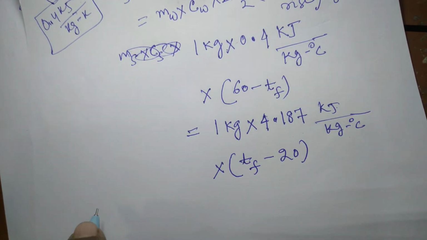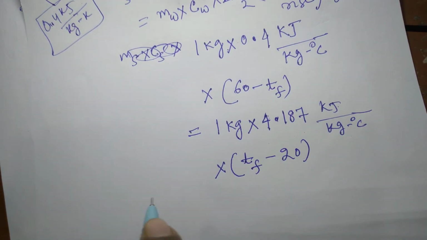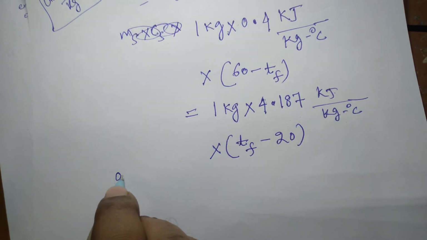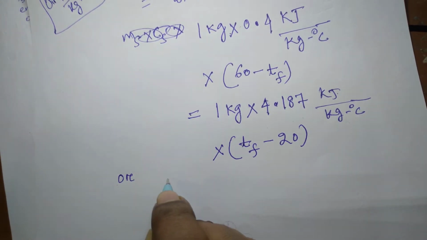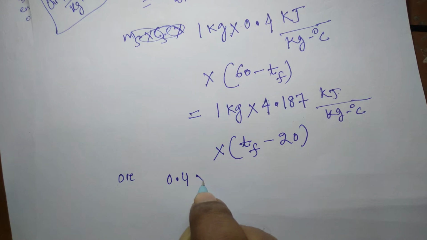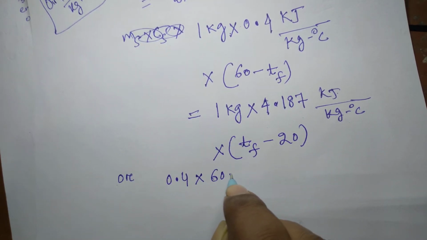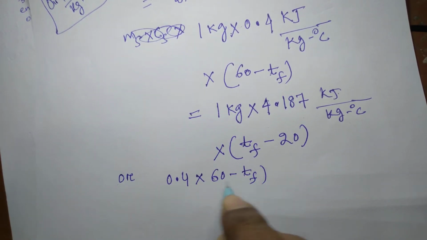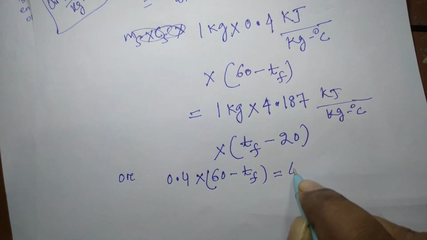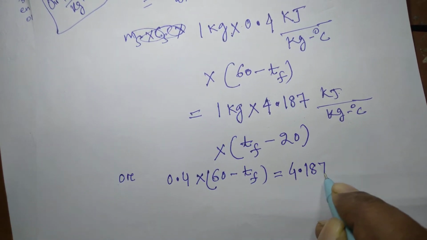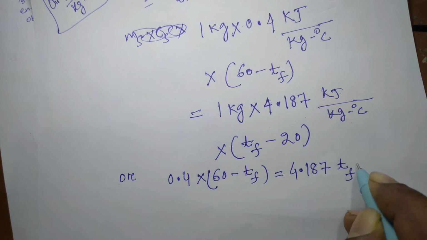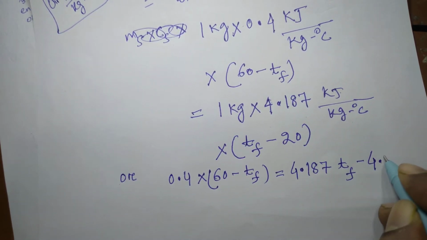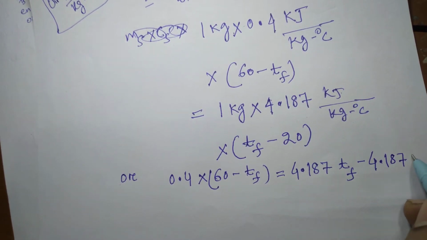So we have to find out the temperature Tf. On equating this, we get 0.4 multiplied by 60 minus Tf is equal to 4.187 Tf minus 4.187 multiplied by 20,